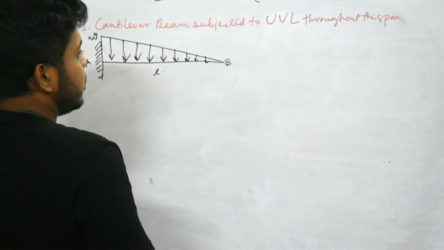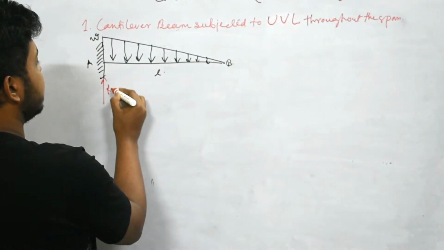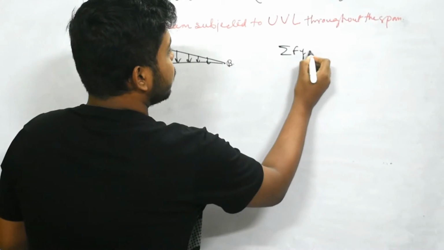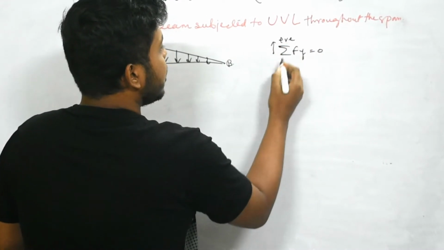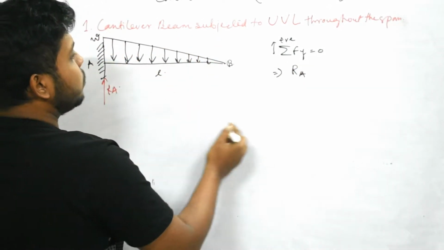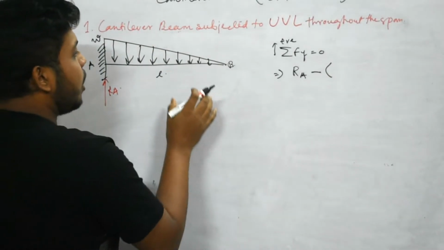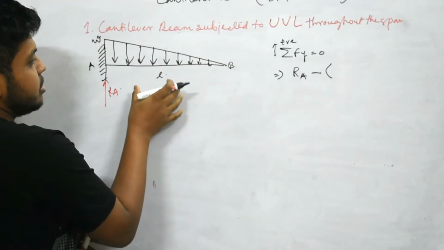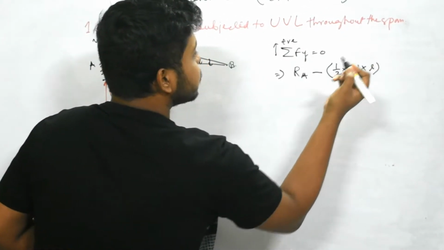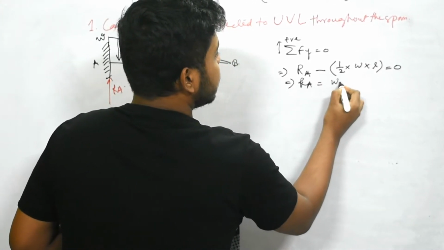We will start with some shortcuts, like finding the reaction. Here the reaction RA will develop. Summation Fy is equal to 0, with upward positive. Here RA is upward, that means positive, and this whole load is downward, that means negative. The total load, as we saw in our previous video, is half into small w into L. This total load will be equal to 0. So RA is equal to WL by 2.